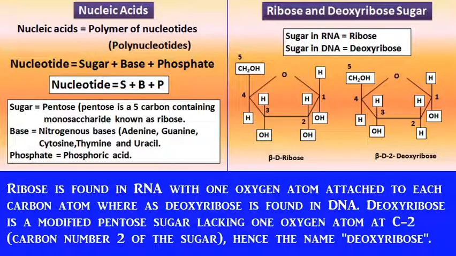But in deoxyribose, at the position of carbon number 2, there is one oxygen deficient, meaning thereby deoxyribose does not have an oxygen at the position of carbon number 2. That's why the name deoxyribose. Now, this is clear up to here.